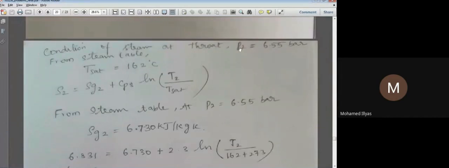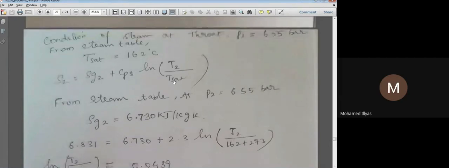For condition 2, I'll substitute 2. S2 equals Sg2 plus Cp, the specific heat of steam, into ln of T2 by T saturation. Now we'll go to our steam table.